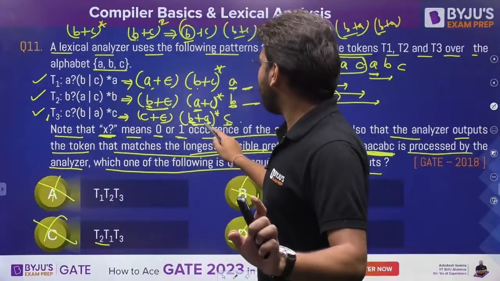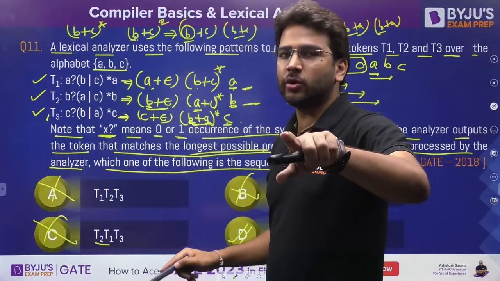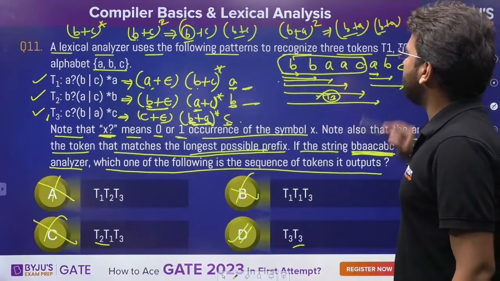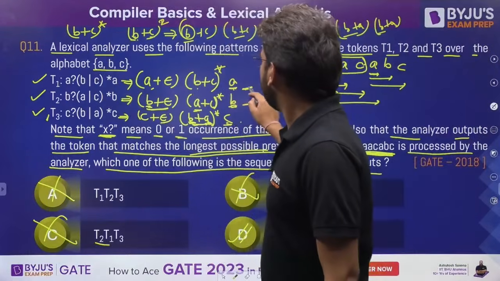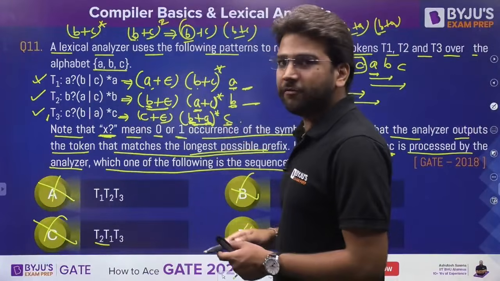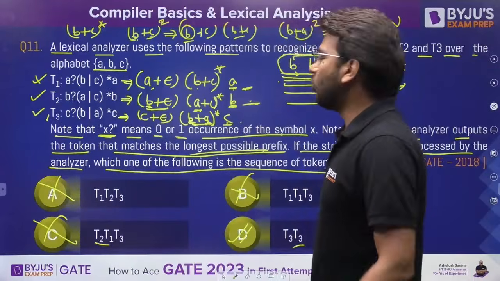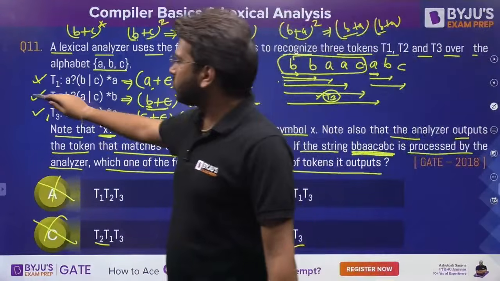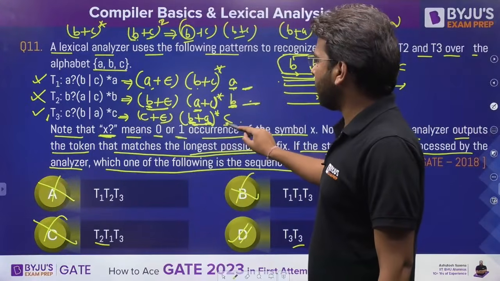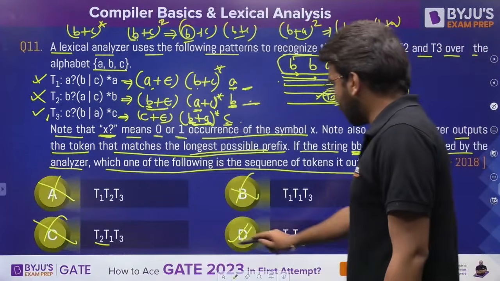So far we can consider it. What about T3? I can generate A, right? And then I can generate B from here, because if I take B plus A raised to the power 2, A and B will be generated. So further we can go. ABC. Can I generate it from T1? T1 we have eliminated now. What about T2? We can generate A from here, we can generate B from here, but after that we are not having C. So T2 also we cannot consider. What about T3? A we can generate, B from here we can generate, and here we have C. So ABC, everything we can generate from this T3. So T3 and T3, that will be the answer.